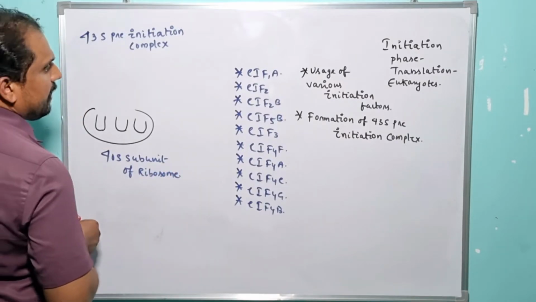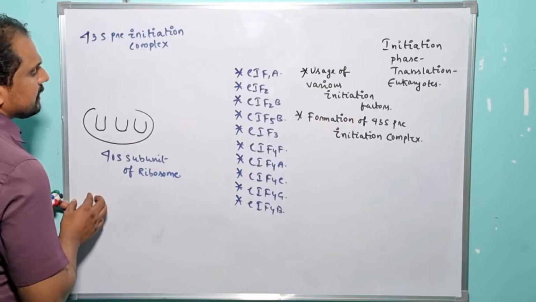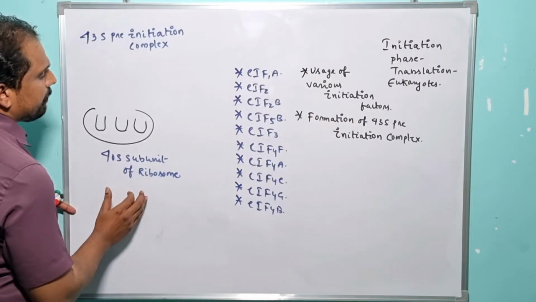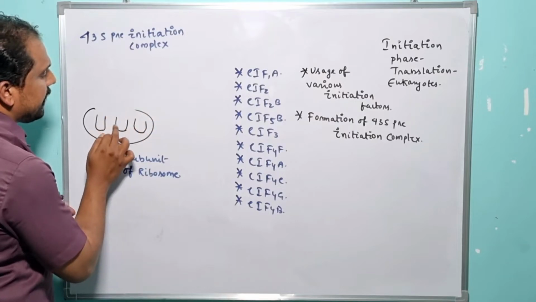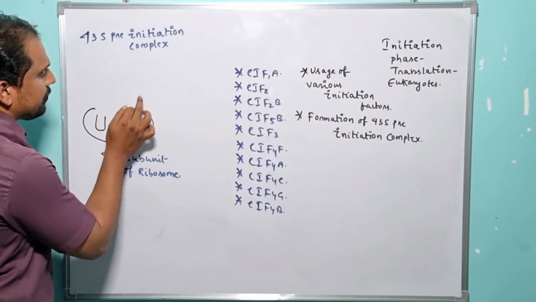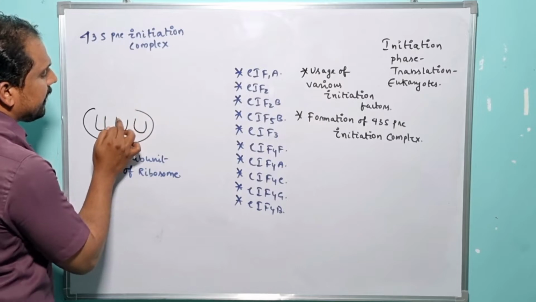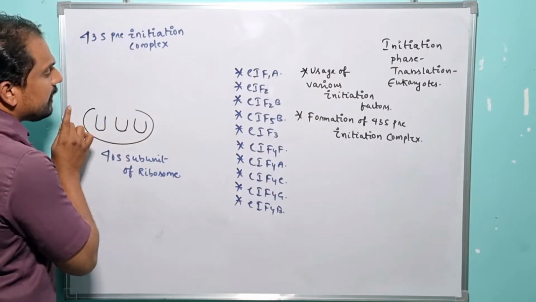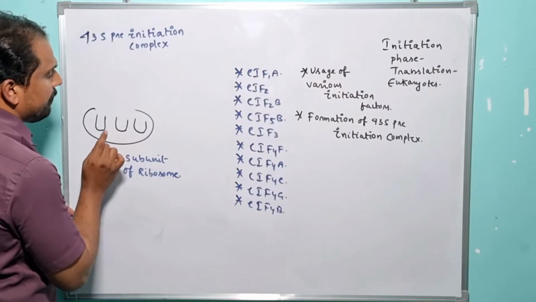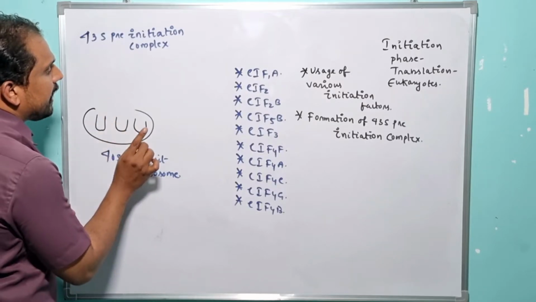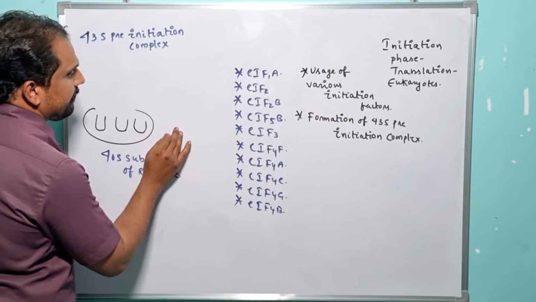If we recall the initiation phase of the translation mechanism which took place in case of prokaryotes, for the recruitment of the initiator tRNA to the P site of the ribosome, it did not take the advantage of any specific initiation factor, right?